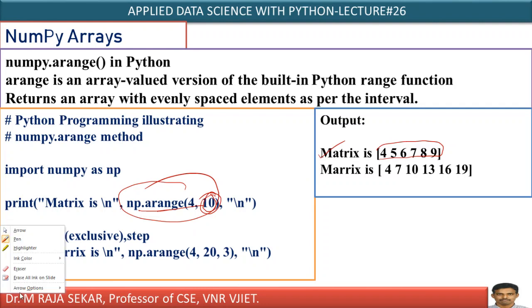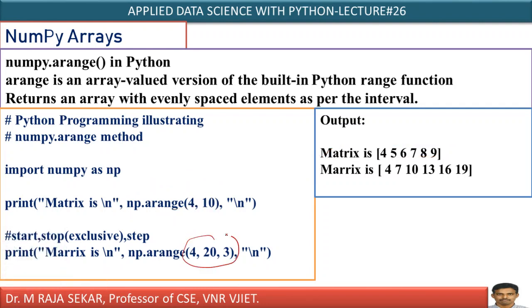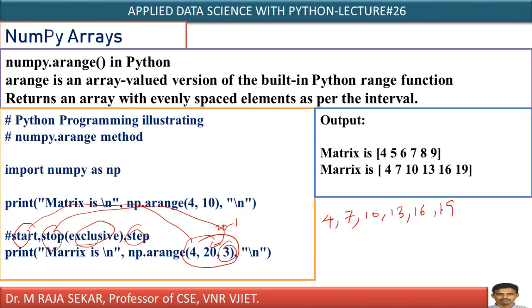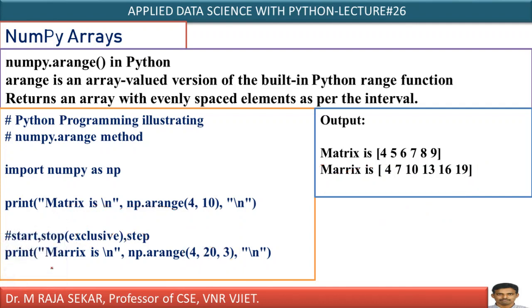If you provide 3 arguments, what happens for the same function? If I provide 3 arguments, just see. First one is start. Which one is start? 4 is start. Which one is stop? 20 is stop. But is 20 inclusive or exclusive? It is exclusive, means 20 will not be considered. Therefore, it must be 20 minus 1. And the step size, what is the step size? Step size is 3. Therefore, first 4. Step size is 3 means 4 plus 3 is 7. 7 plus 3 is 10. 10 plus 3 is 13. 13 plus 3 is 16. 16 plus 3 is 19. Yes, 20 means 20 minus 1, exclusive, so it will create a single dimensional array with these particular elements.